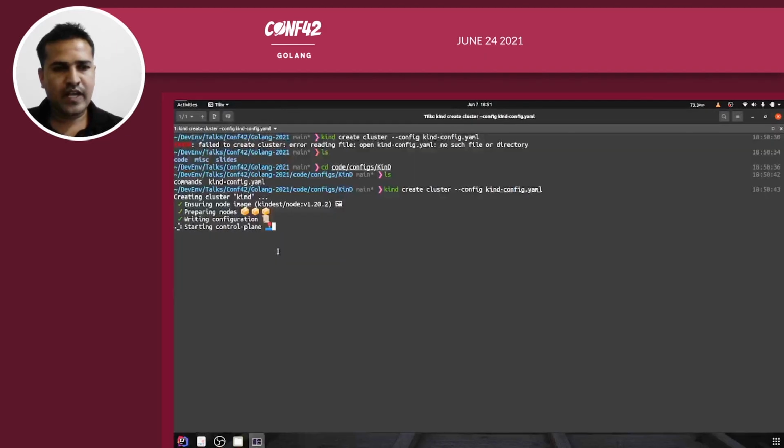It will take some time because it is a 3 node cluster, so it will try to spin up 3 containers, right? Because nodes in a kind based cluster are nothing but Docker containers.